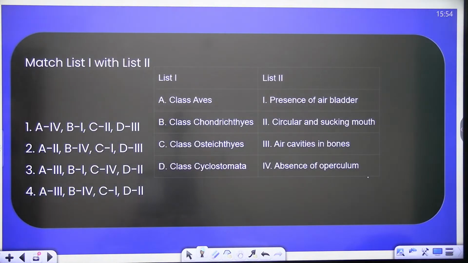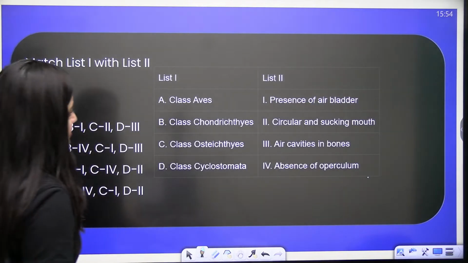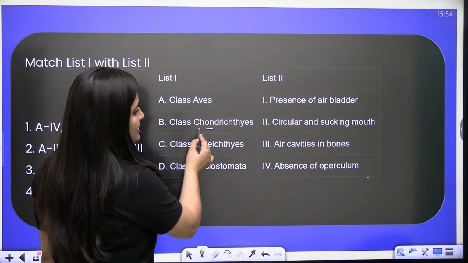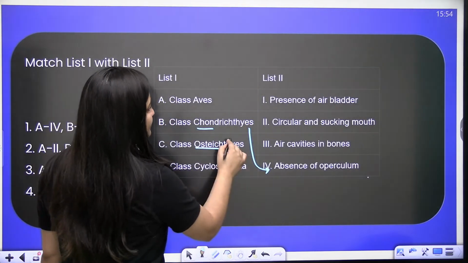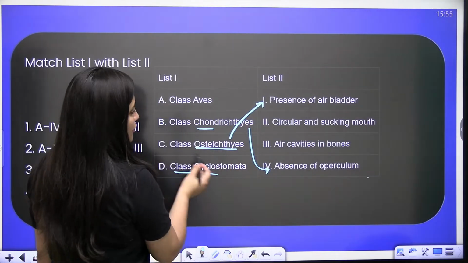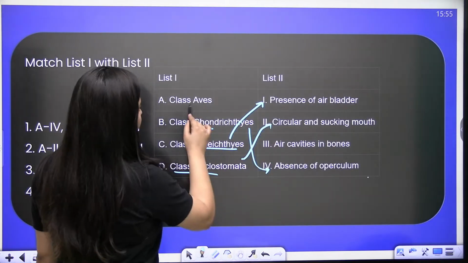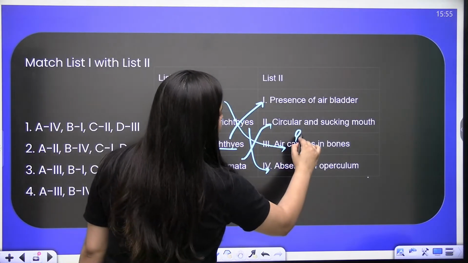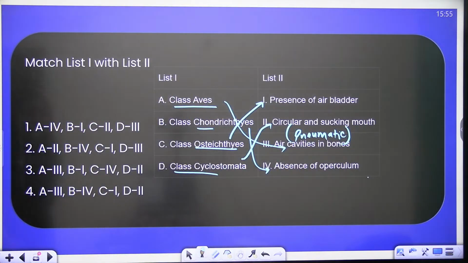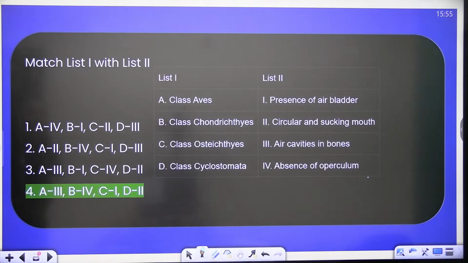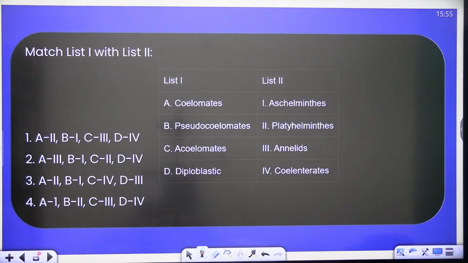Fine. So now answer this question. Match list 1 with list 2. Class Aves, Chondrichthyes, Osteichthyes and Cyclostomata. Very easy. So class Aves means birds, Chondrichthyes, cartilaginous fishes, so there will be the absence of operculum and the absence of swim bladder. Osteichthyes, presence of air bladder or swim bladder. Cyclostomata, circular and sucking mouth. Aves, air cavity in bones, means bones are pneumatic. So what is the correct answer? A with 3, B with 4, C with 1 and D with 2. Done.